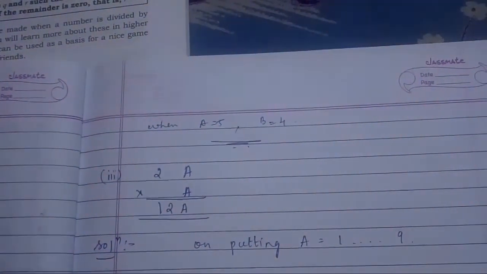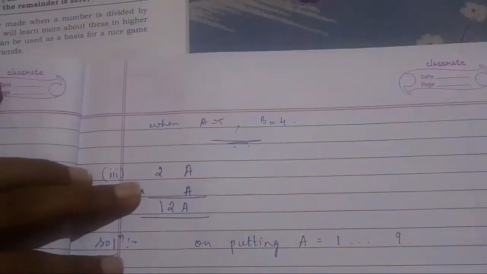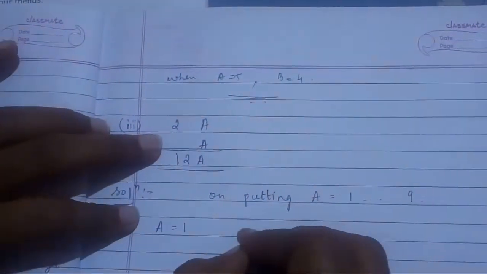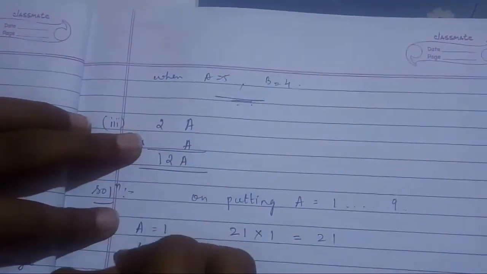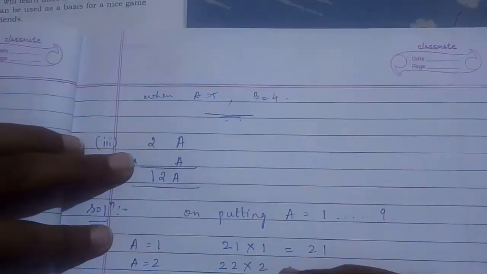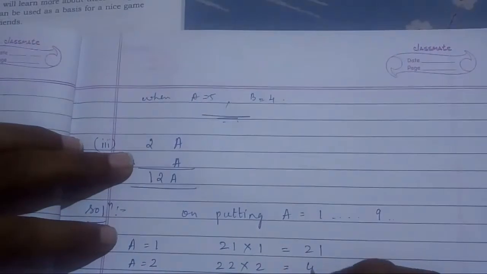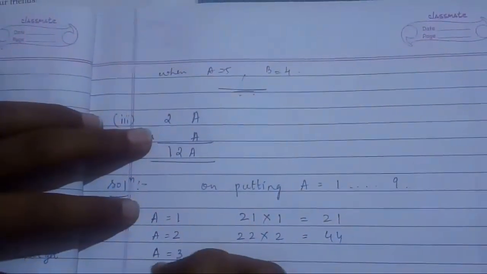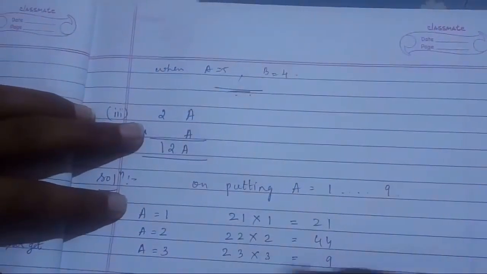First check the numbers, then go through the answer. First putting a equal to 1, what will you get? 21 into 1, you will get 21, right? A equal to 2, 22 into 2, you will get 44. Suppose a equal to 3, 23 into 3, that is 3 3s are 9, 3 2s are 6.